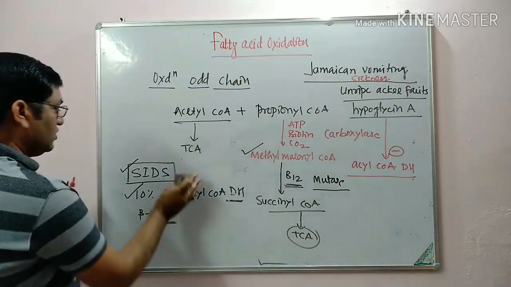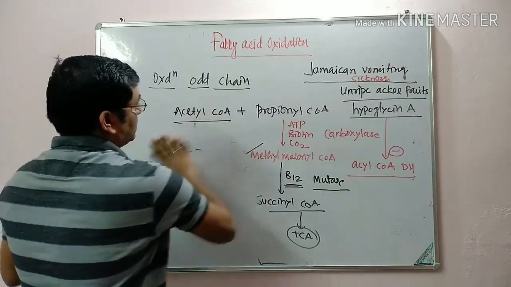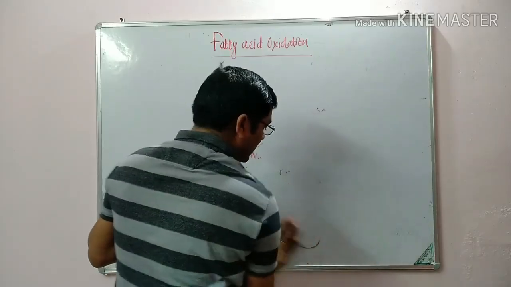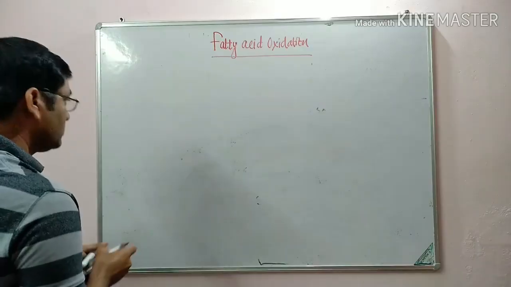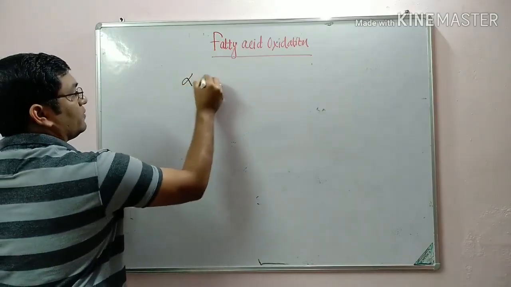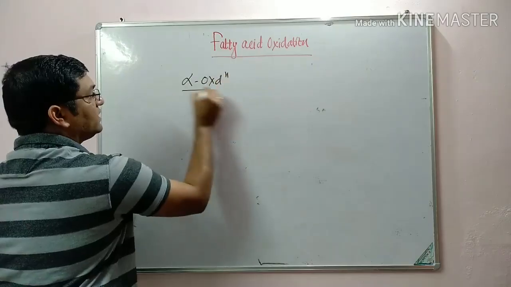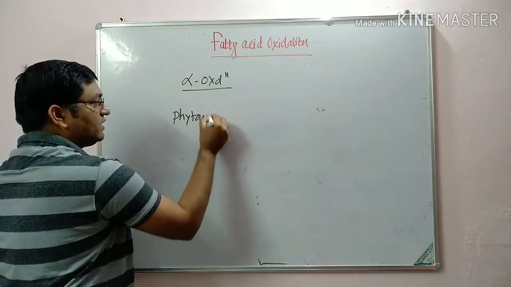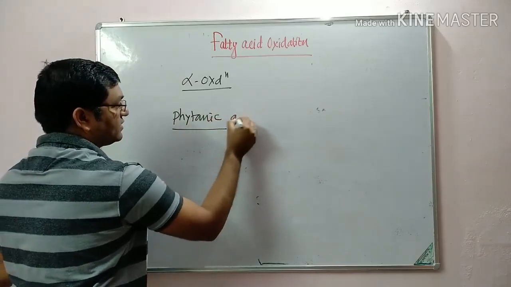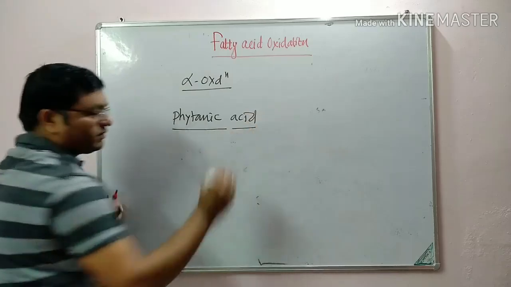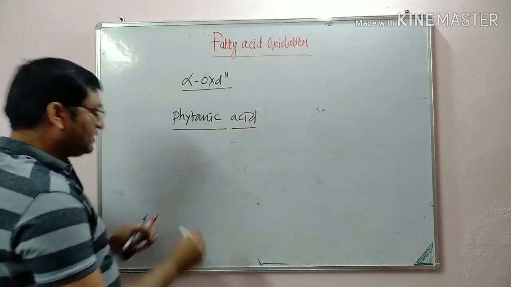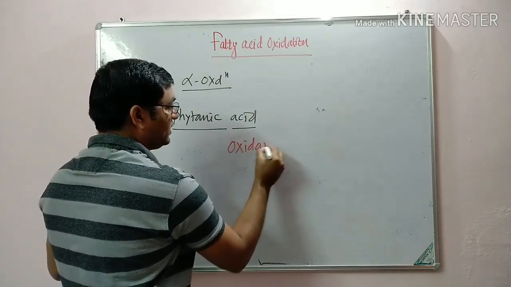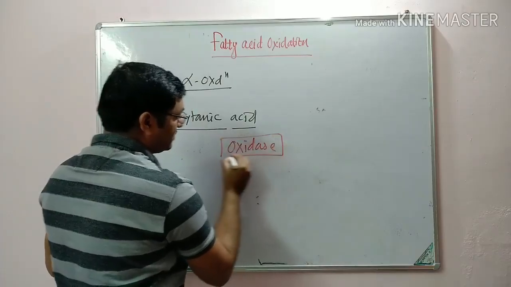Now coming to the alpha oxidation. This alpha oxidation is specially the oxidation of phytanic acid, which is present in dairy products, and it is with the help of phytanic acid oxidase.